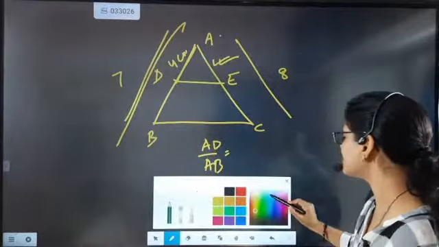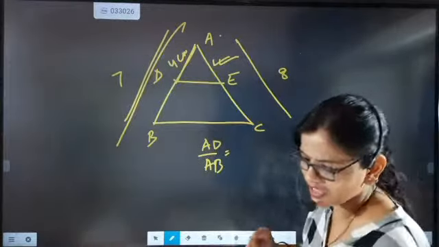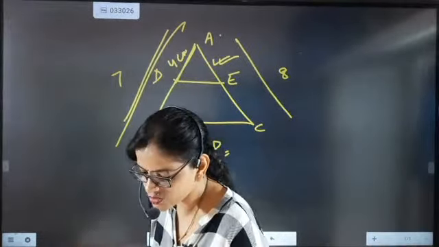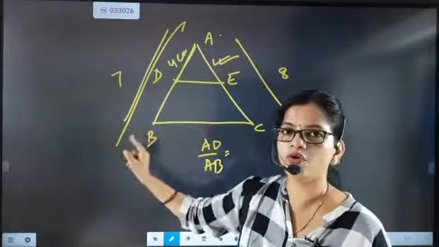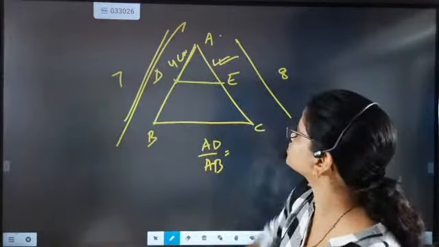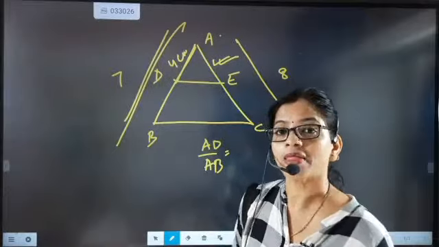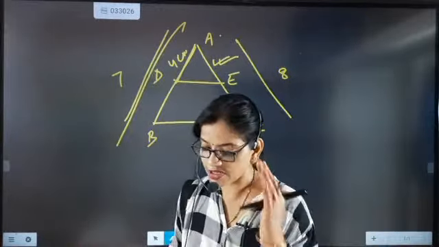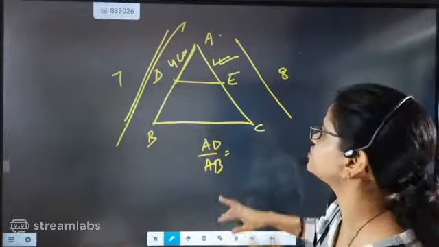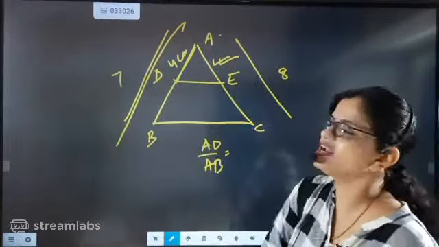That means this side, what link you have to generate? Come on, quickly tell me. DB, don't do that. Don't do it and waste your time. Then this side also you have to generate and waste your time. That means direct connection. Tell me the ratio. I'm really hungry to get this ratio. I got AD by AB directly.